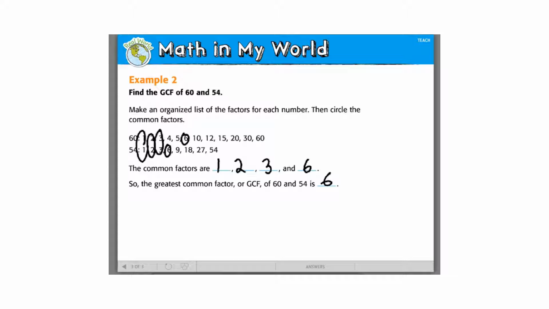Now, way number 2 seemed easy on this one because they did all the factors for us. That's the hard part. So on this one, they did the factors for us with way number 2, which made it look real easy. But if we have to make the factors ourselves, this is where you may accidentally forget something. So remember to try to use the list only if the numbers are smaller.